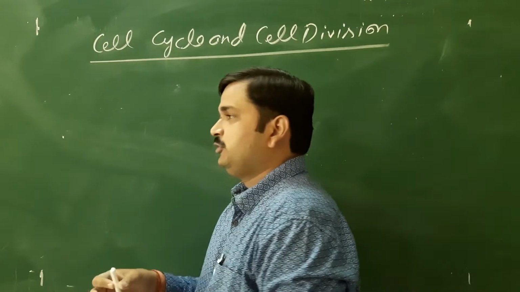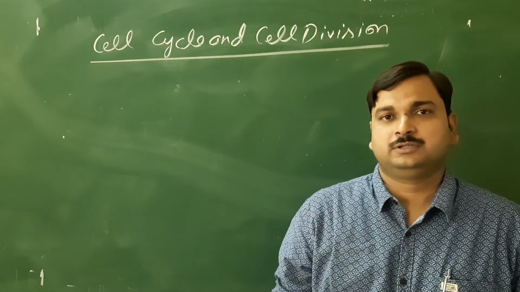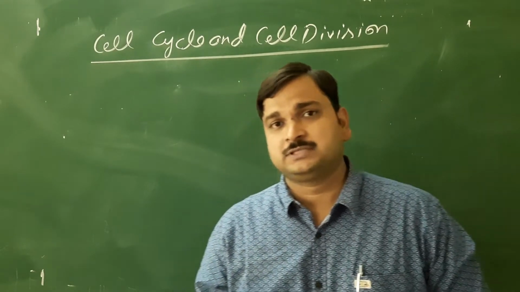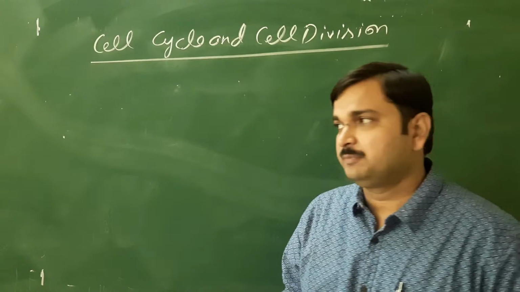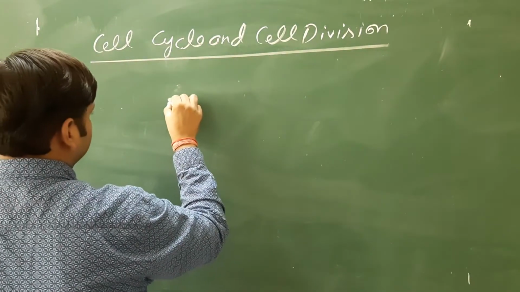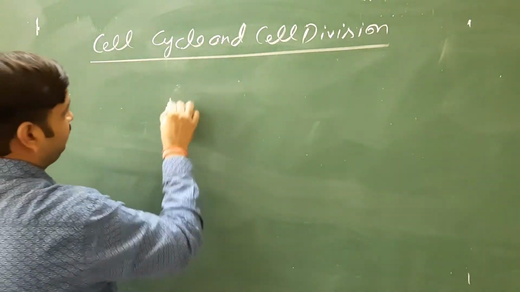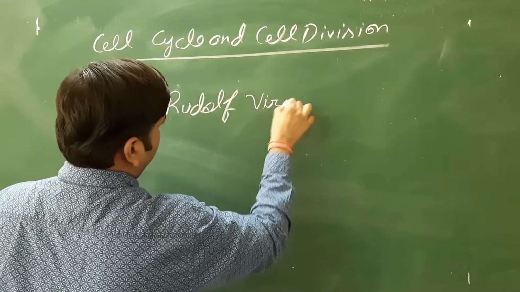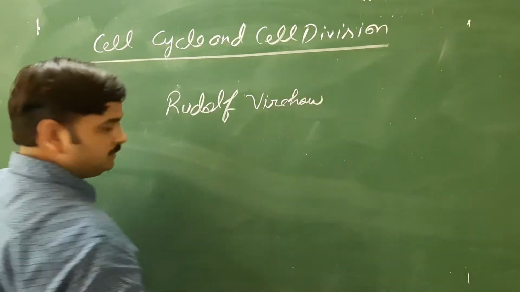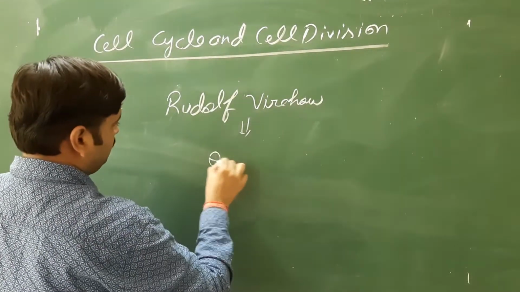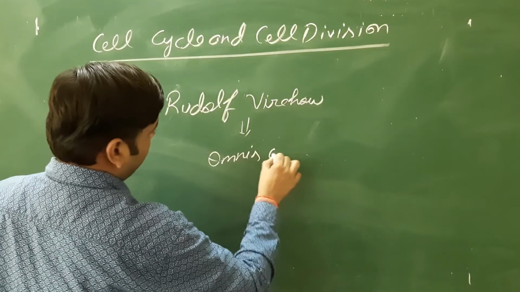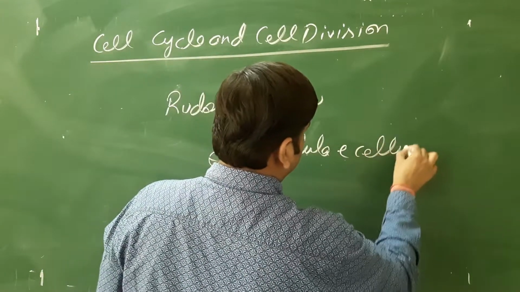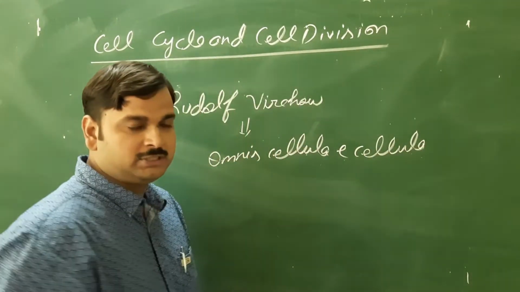If you remember the cell theory, the concept of cell theory that was given by Schleiden and Schwann, the correction of cell theory was done by Robert Brown. And if you remember Rudolf Virchow, he said "Omnis cellula e cellula."